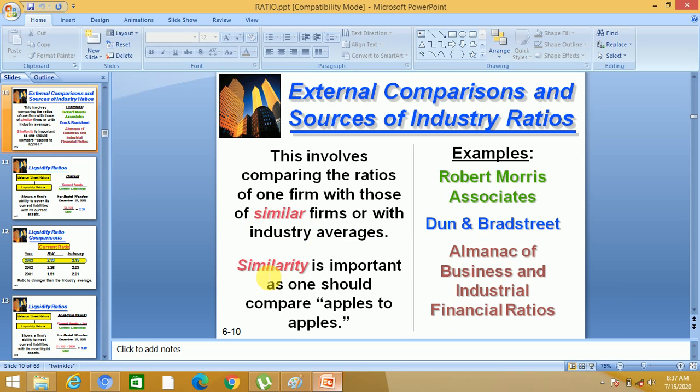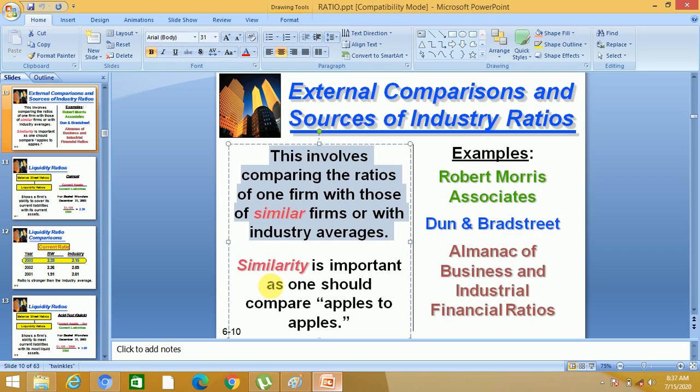But keep in mind one thing, that this involves comparing the ratio of one firm with those of similar firms or with industry averages. This is basically external comparison. Similarity is important, as one should compare apples to apples. This means that you will compare your performance with those companies who are doing the same business. Suppose you are comparing the performance of Salam University with a cement company, this is not fair.